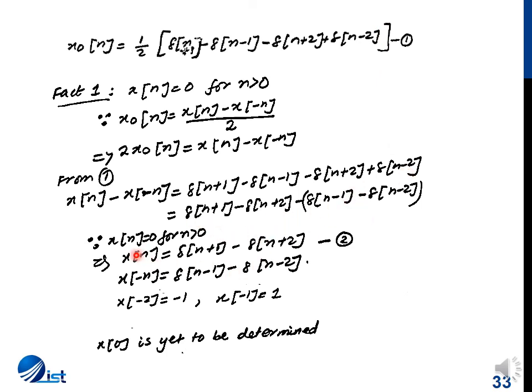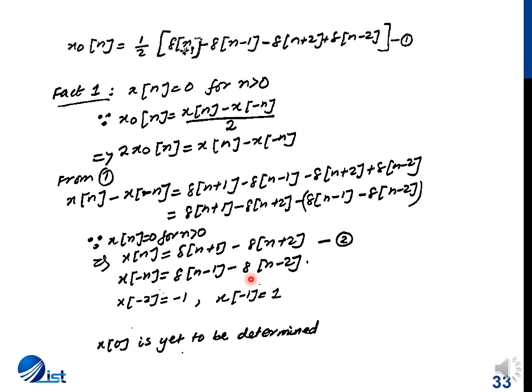Now since we know that x(n) is 0 for n greater than 0, this means that these two impulses, which are at negative values of n, one at n equal to minus 1 and the other at n equal to minus 2, belong to x(n), and these two impulses belong to x(-n), because this impulse is at n equal to 1 and this impulse is at n equal to 2.